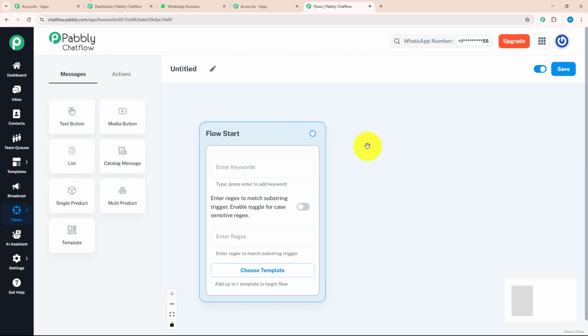On this page, you can see there is a window open named Flow Start. Here in this window, there are 3 key features. Let's see each feature individually.